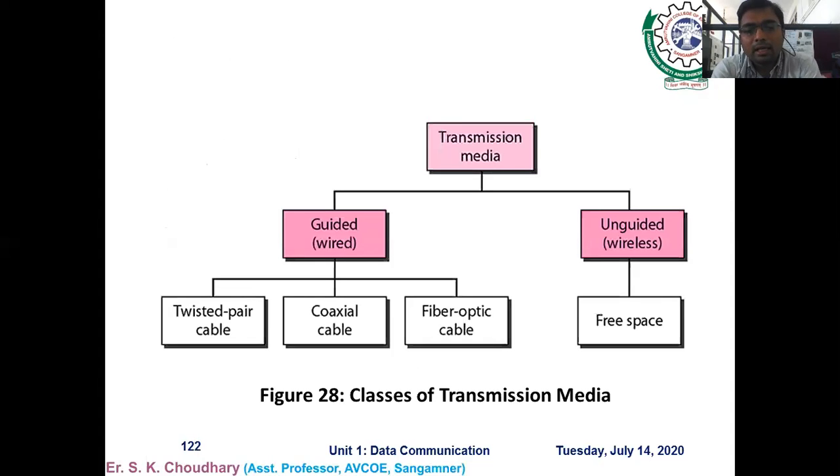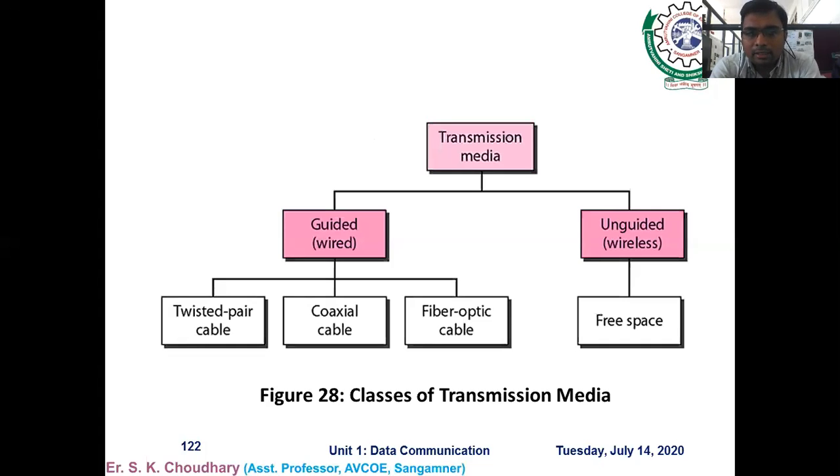Now we have to see the classification of the transmission media. You can broadly classify the transmission media into two different categories. First is guided media, and second is unguided media. Guided media means the signal passes through some physical media like wired media.